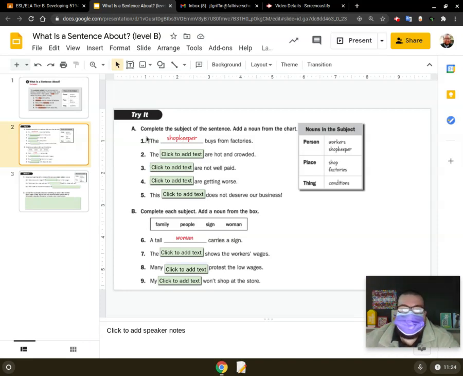What is our subject for number 1? Shopkeeper. Yep, and what is our predicate? Perfect answer, exactly. The sentence is about the shopkeeper, and what does the shopkeeper do? Buys from factories, okay? So number 2, the blank are hot and crowded.